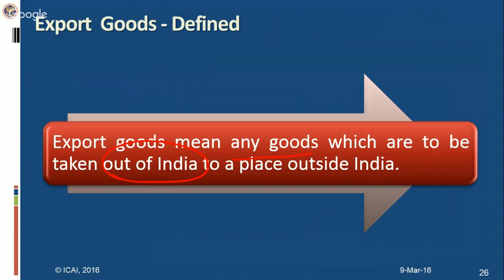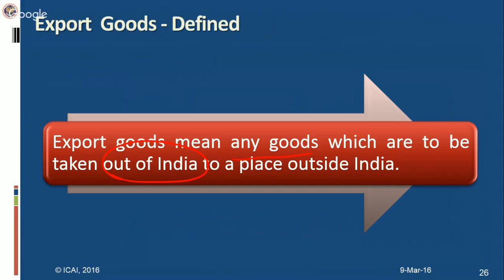Okay. But if we go by this definition of export goods, whenever we clear the goods to an EOU, that will not be export goods. And therefore, the clearance of goods to an EOU will not be eligible for refund. Whenever we clear the goods to an EOU, the goods which we have cleared are not export goods because they are not going out of India, they are within India.